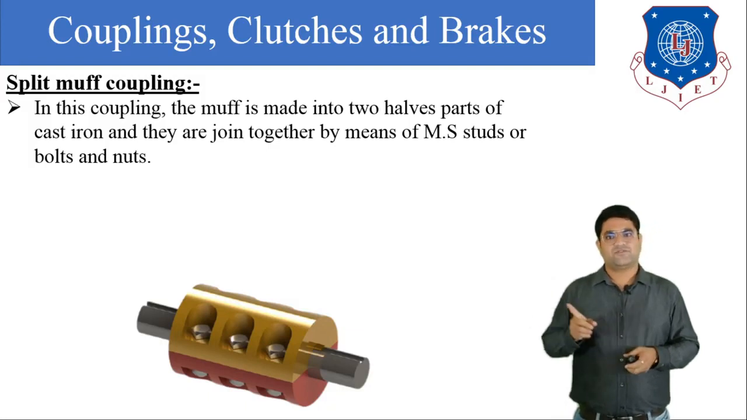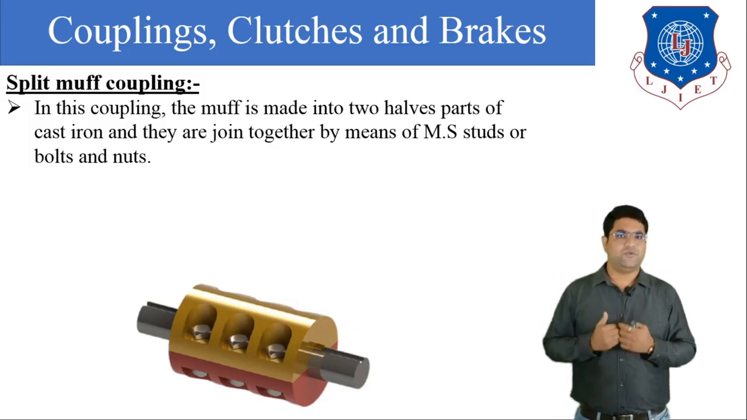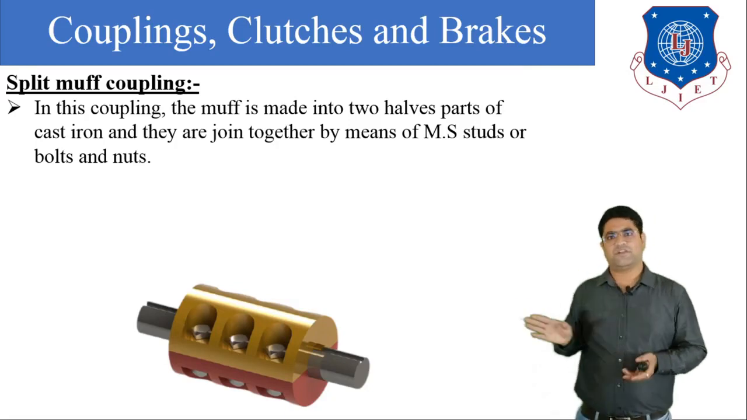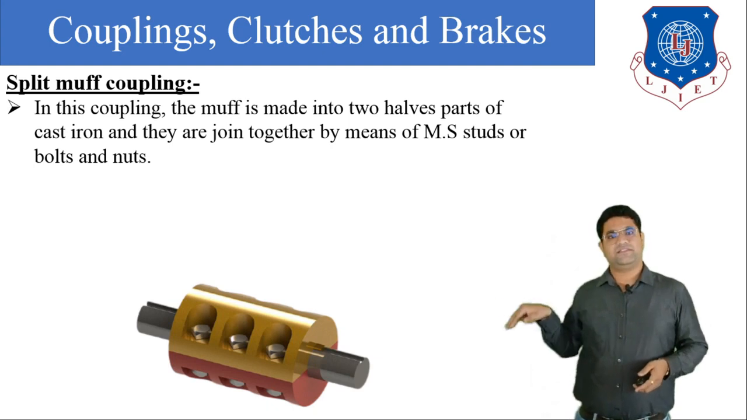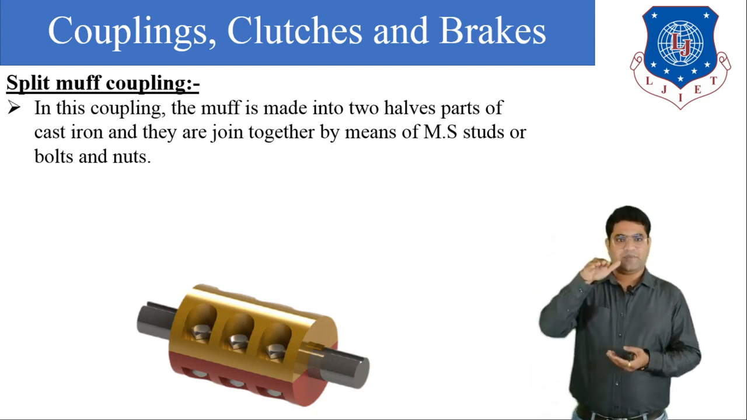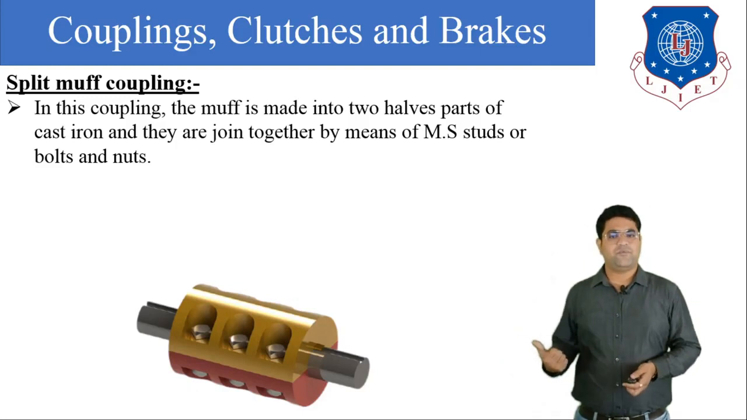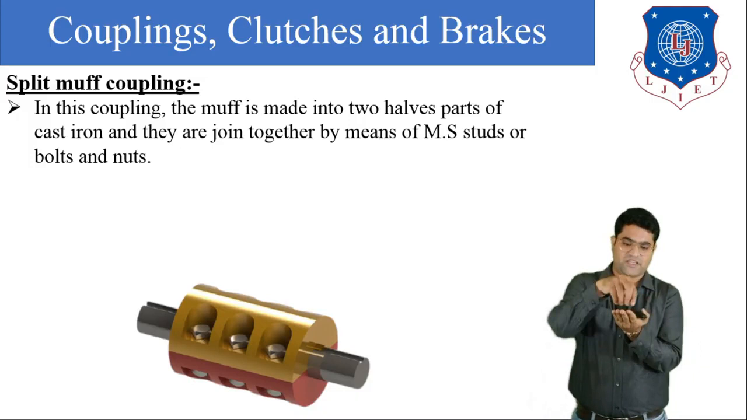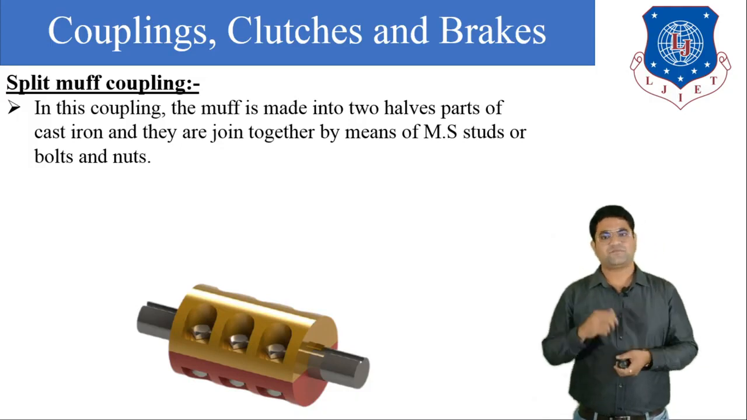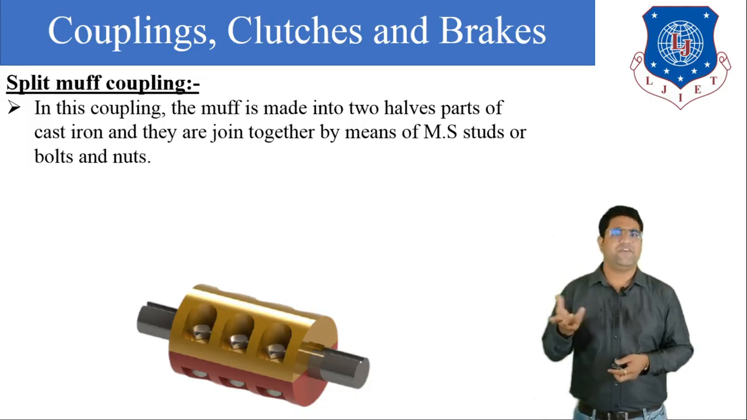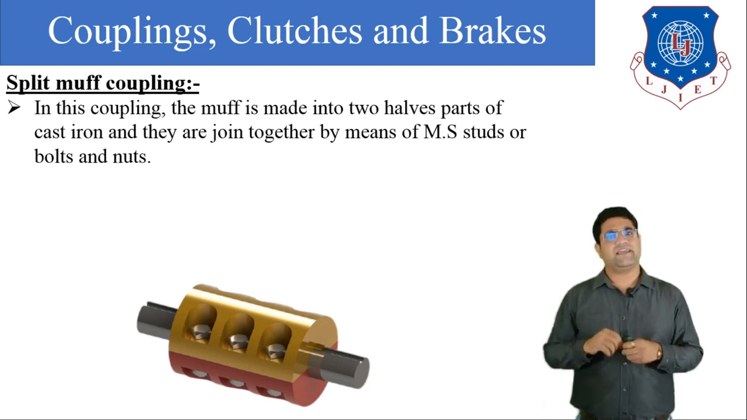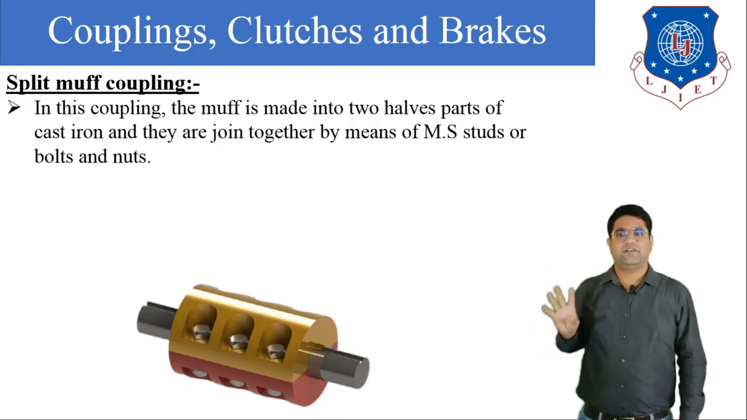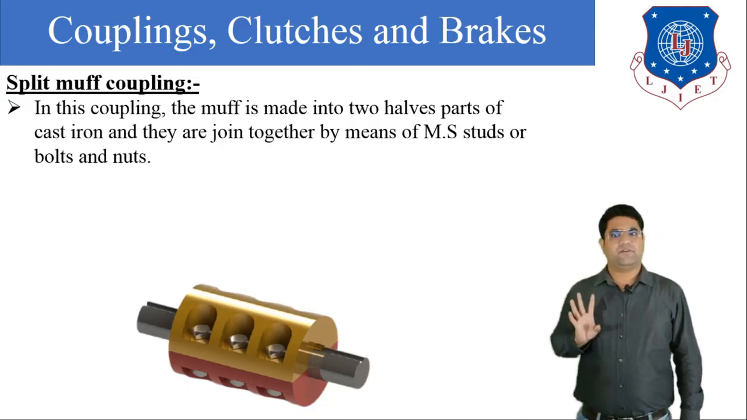This disengagement is a very complex process if we are making the coupling with the simple muff coupling. So in the split muff coupling, we are going to split the muff into two portions. Here you can see in the diagram that this yellow upper half portion is separate, and the red lower half portion is separate. We engage both portions with the help of bolts and nuts. So whenever any kind of failure occurs, we can easily disengage the coupling and do the repairing work. This is the advantage of the split muff coupling.